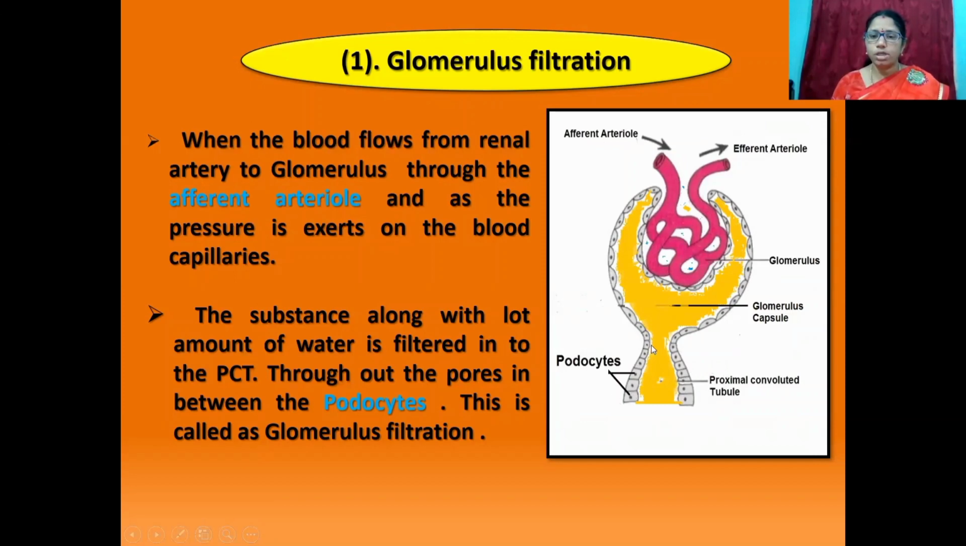This is podocytes. When the blood flows from the renal artery to the glomerulus through the afferent arteriole, and pressure is exerted on the blood capillaries, the substances along with a large amount of water are filtered into the proximal convoluted tubule through the pores in between podocytes. This is called glomerular filtration.